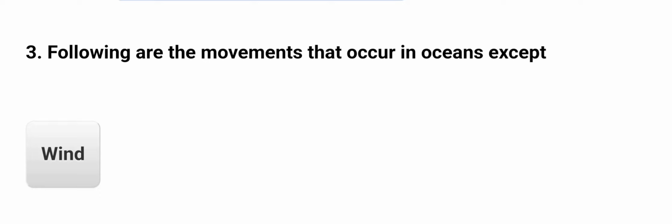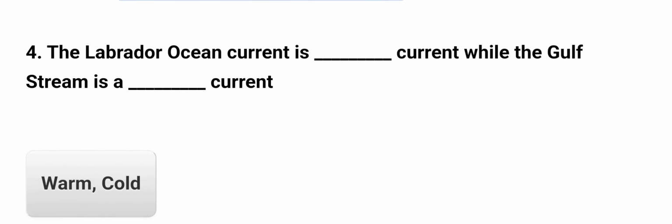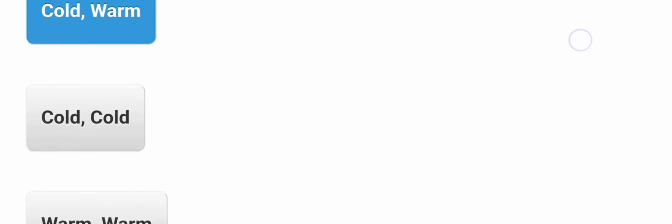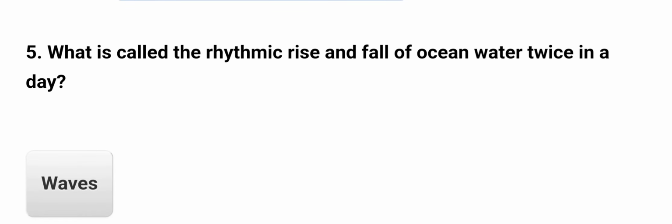Let's start it. The average salinity of the ocean is 35 parts per thousand. What is water cycle? Process by which water continually changes its form is called water cycle. Following are the movements that occur in oceans except wind. The Labrador Ocean current is cold current while the Gulf Stream is a warm current. What is the rhythmic rise and fall of ocean water twice in a day? So it's called the tides.